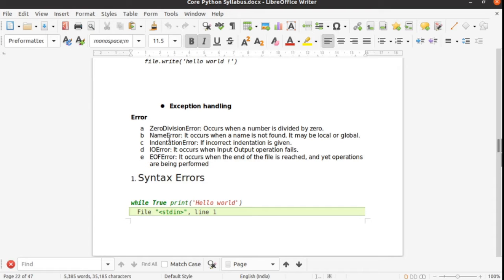Whenever you have defined a function and then you call a global variable, even though you have not taken that global value in the argument, that time you will find a name error. And indentation error: as we have seen in many programs in Python, our program works on the basis of indentation. Without indentation, it can't understand. So make sure indentation is proper to handle all the scenarios.